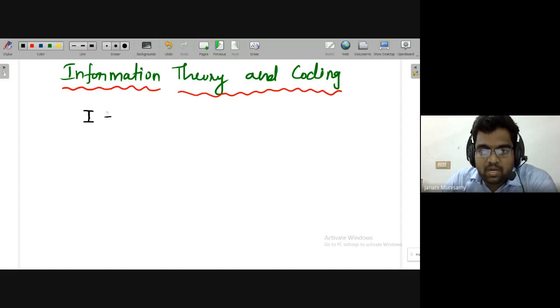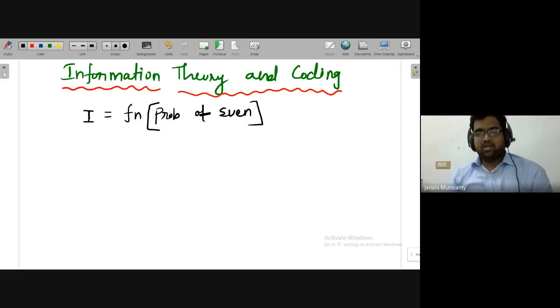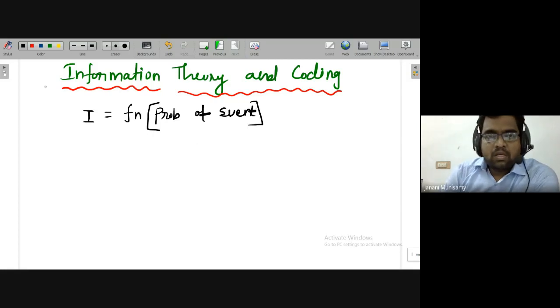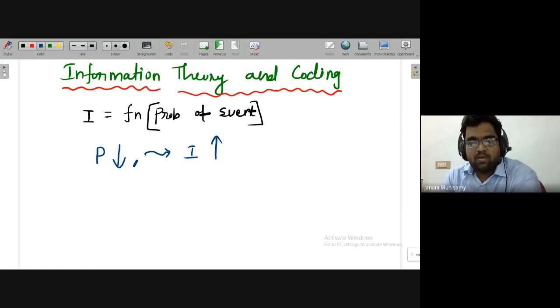So the information present in a particular event is a function of the probability of the event. I'm just writing function. That function may be a log function, and the probability may be inverse probability, like that. So information in any event depends on the probability of this event. Now straight away we can define: when the probability of a particular event is less, it will have more information. In the beginning it may be a little difficult to understand. If the probability is less, I'm telling you information is more.